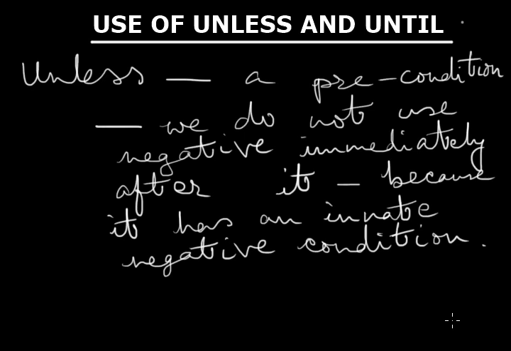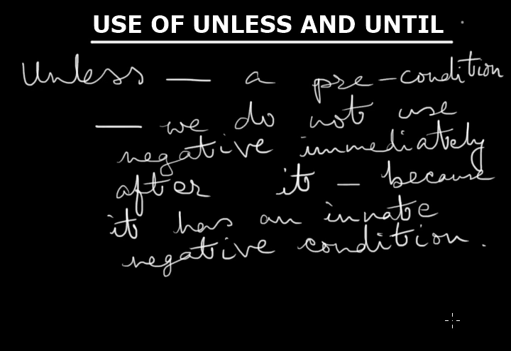Today we are going to learn about the proper uses of two conjunctions which are unless and until. These may sound very easy, however certain confusions do rise regarding the usage of unless and until. When we use unless and how we use unless, and where we use until and how actually we can use until. First, let us deal with unless.